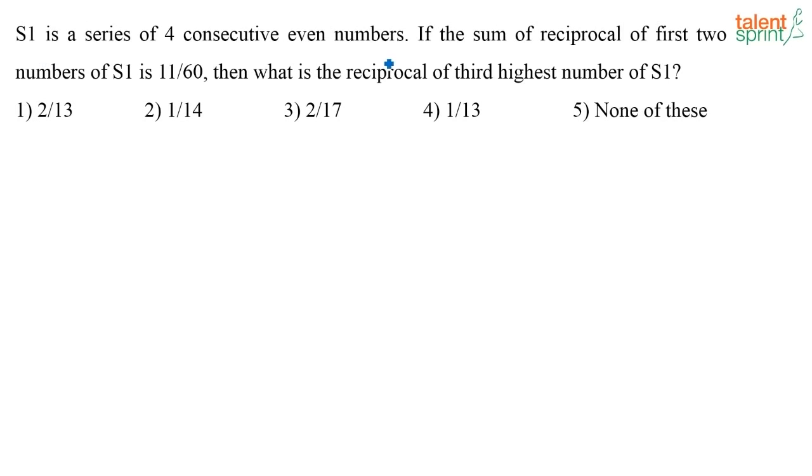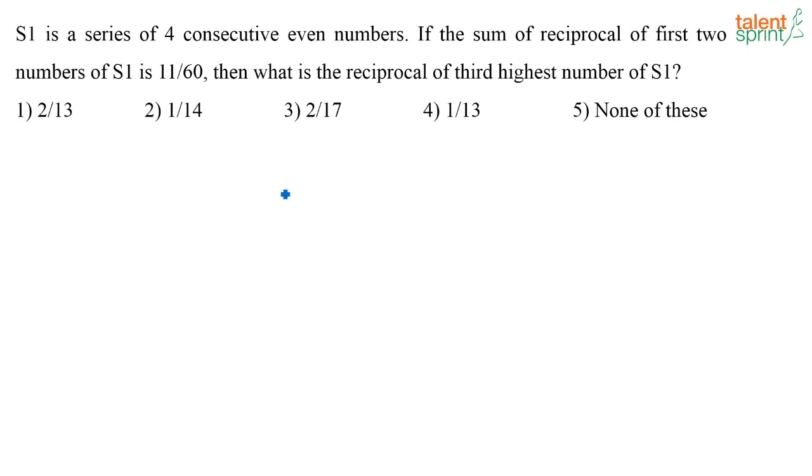S1 is a series of 4 consecutive even numbers. If the sum of the reciprocals of the first two numbers of S1 is 11 by 60, then what is the reciprocal of the third highest number of S1? So what is given in this question? We have 4 consecutive even numbers, and they are saying that the sum of the reciprocals of the first two numbers is 11 by 60. We have to find the reciprocal of the third highest number of this series.